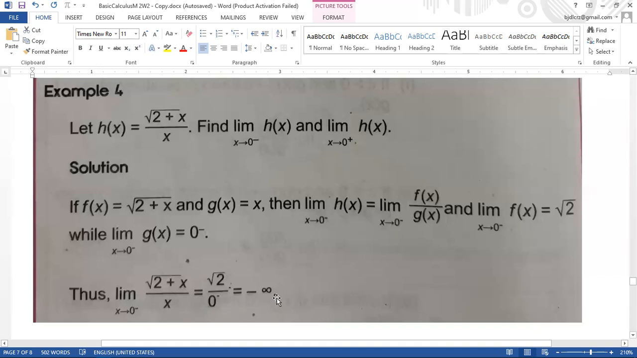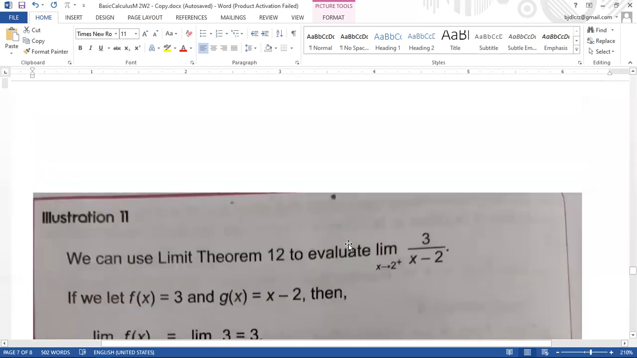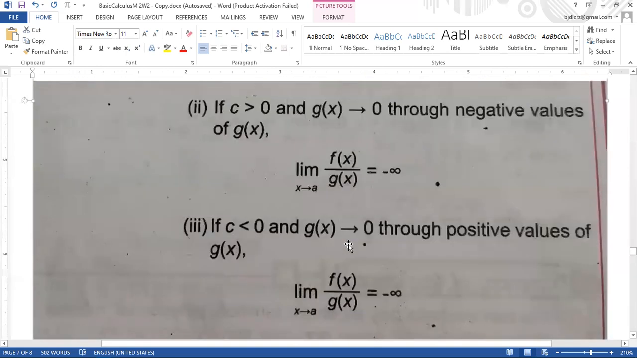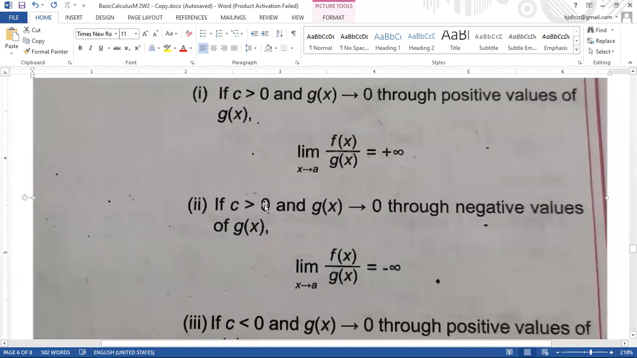infinity. Look back up here. c is greater than 0, and our g of x approaching 0 is negative, so our answer is negative infinity.